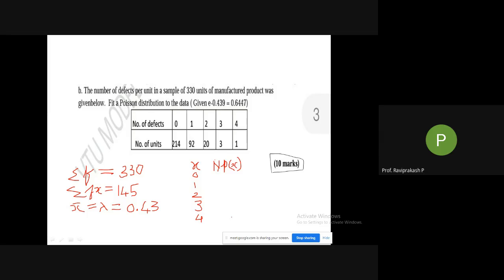So anybody calculated N into P of X for X is equal to 0?